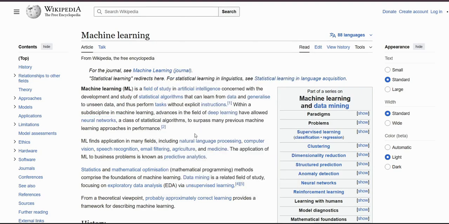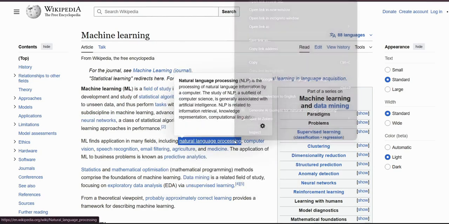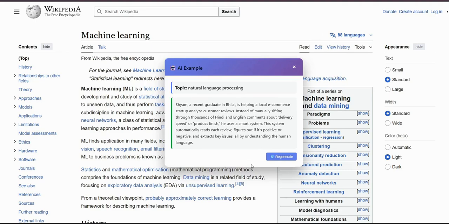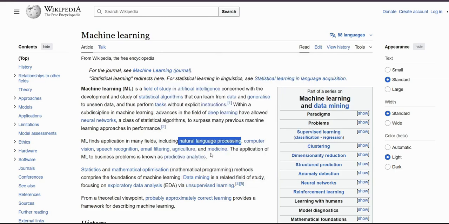Now let's move on to NLP. And now let's move on to another topic of unsupervised learning.